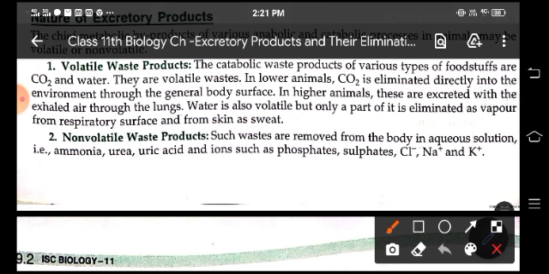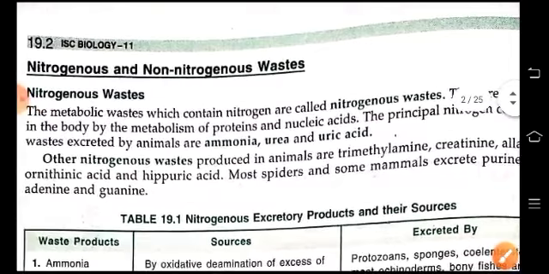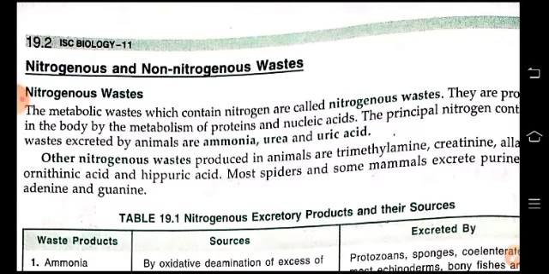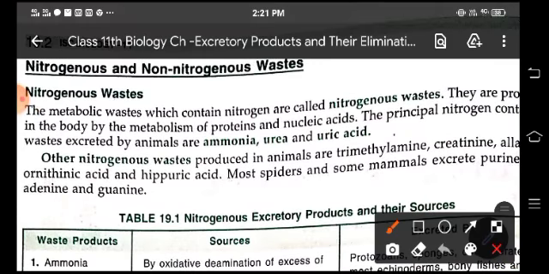Non-volatile products are those which are removed from the body in aqueous solution, like ammonia, urea, uric acid and ions like phosphates, sulfates, chlorides, sodium and potassium. So, come to nitrogenous and non-nitrogenous waste. The metabolic waste which contains nitrogen is called nitrogenous waste, like ammonia, urea and uric acid. And other nitrogenous wastes like trimethylamine, quinine, ornithinic acid and hippuric acid. Now, usually spiders and mammals excrete purine, adenine and guanine.